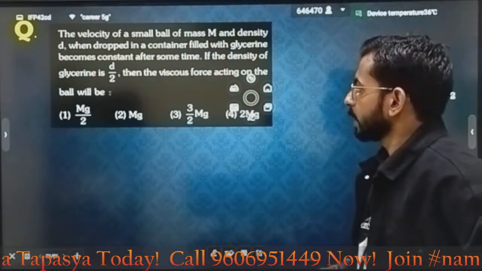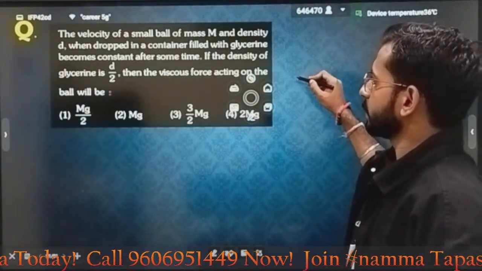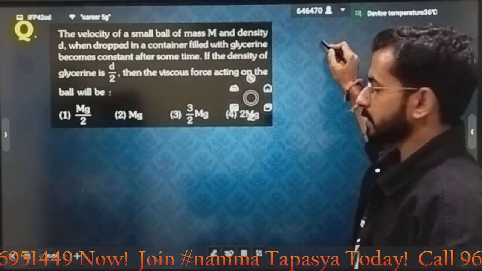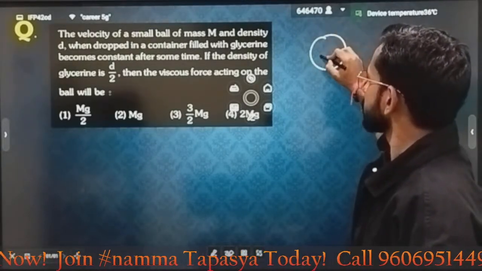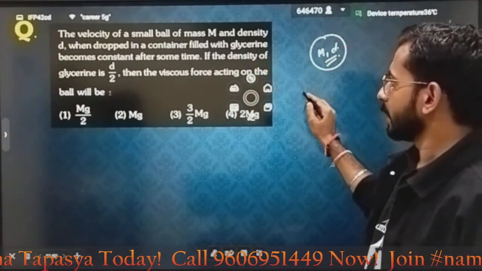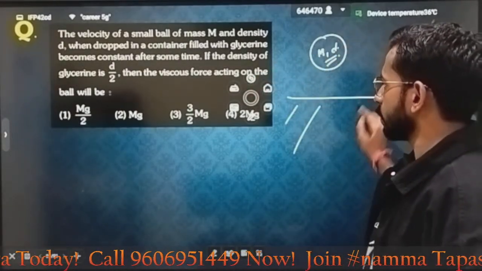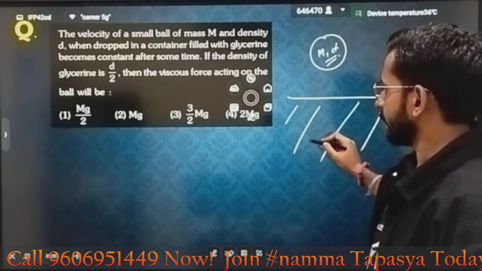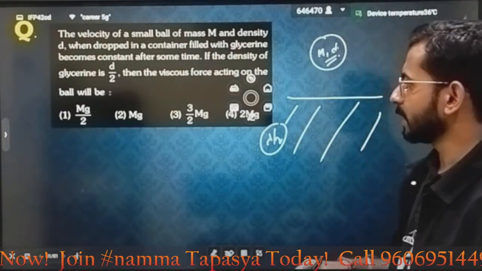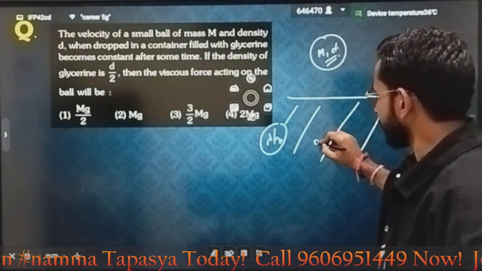Okay. See, what the condition is given. Here is a ball of mass m and density d. When dropped in a container filled with glycerin, its velocity becomes constant after some time. Constant means, and this medium density is given as d by 2, its velocity is constant after covering some distance.